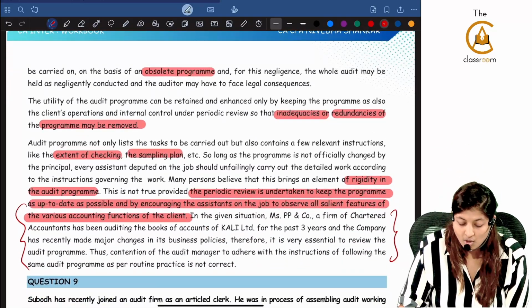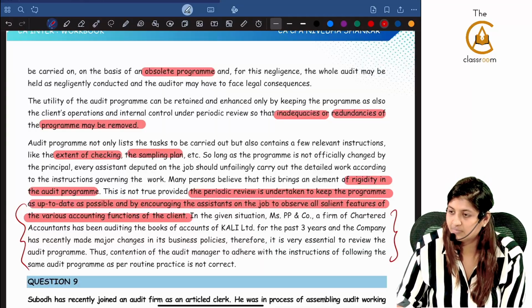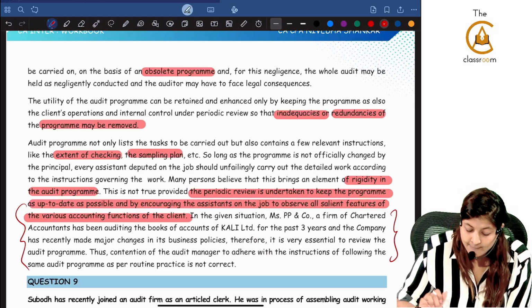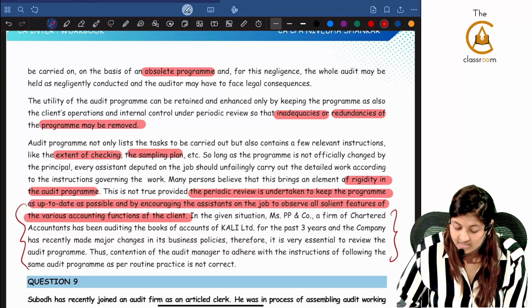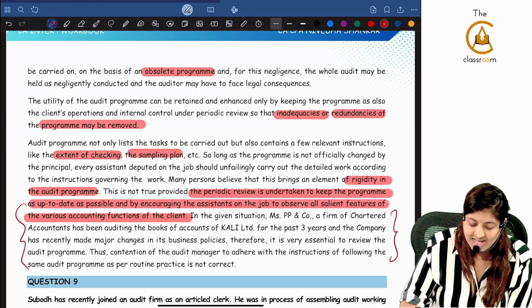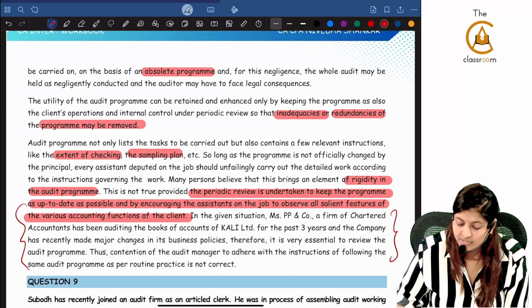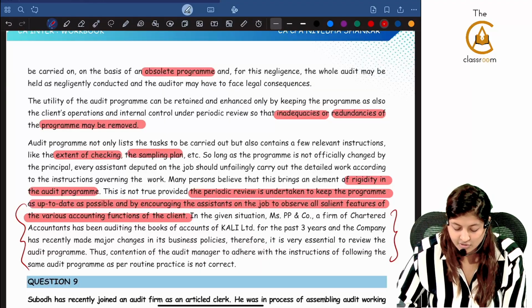Audit program not only gives the tasks to be carried out, not only a series of verification procedures, but also extent of checking and sampling plan, all of this is there. So for this to not be rigid, there needs to be a periodic review to keep the program as up to date as possible, so that it will encourage the assistants on the job to observe all the salient features of various accounting functions of the client.